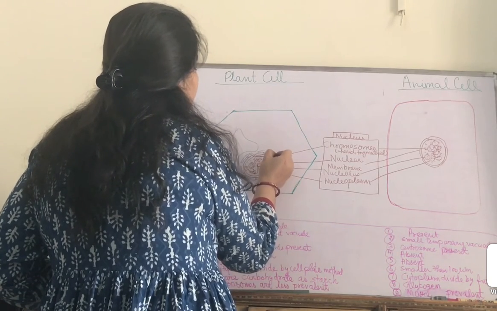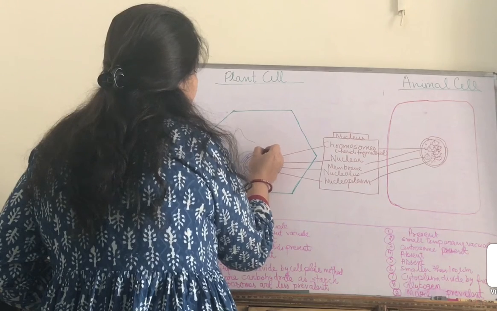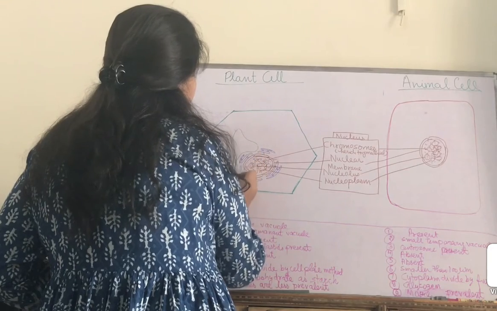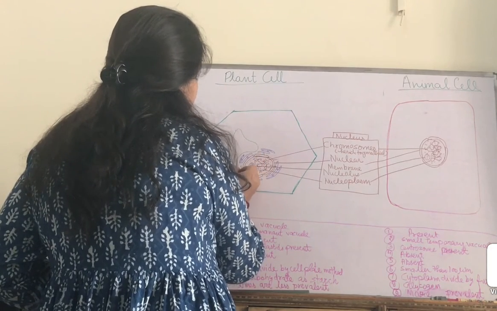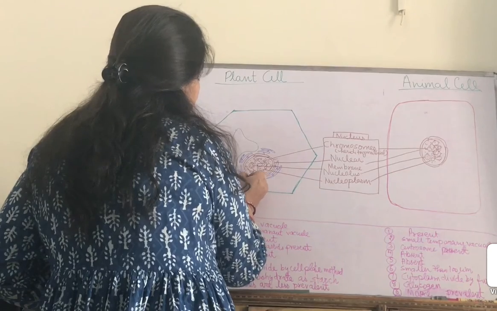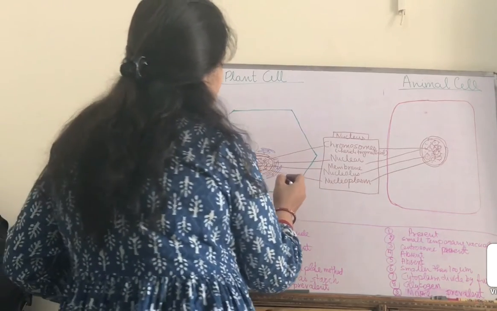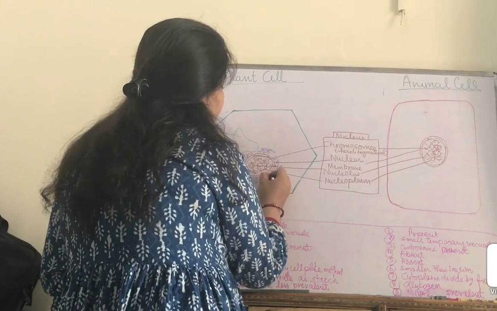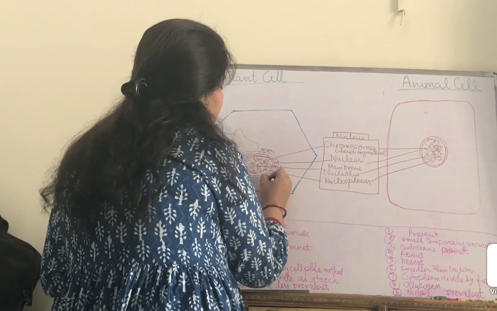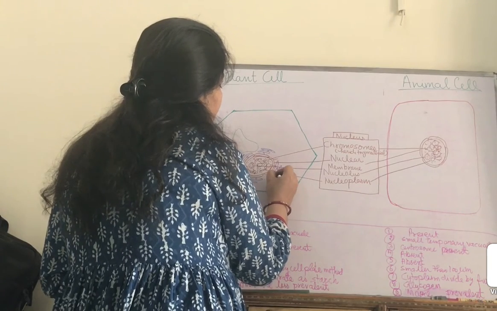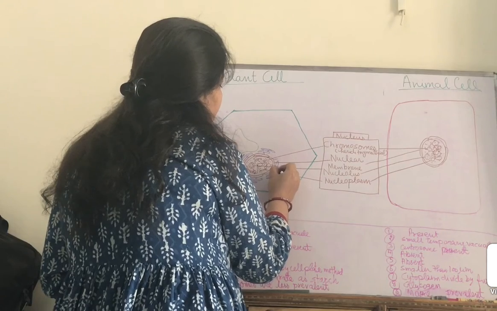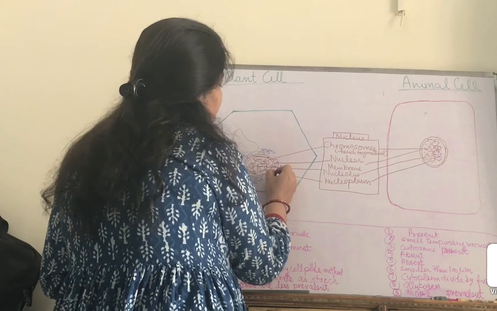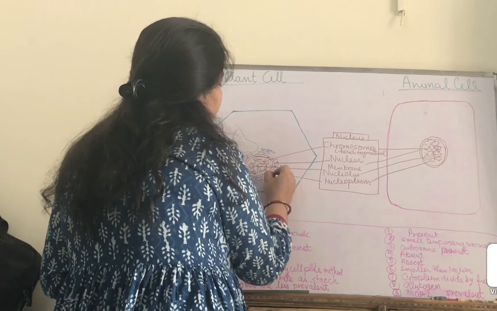Like this we will draw it. Endoplasmic reticulum is of two types. Some have rounded molecules on it, which are called ribosomes. These are rounded ball-like structures.